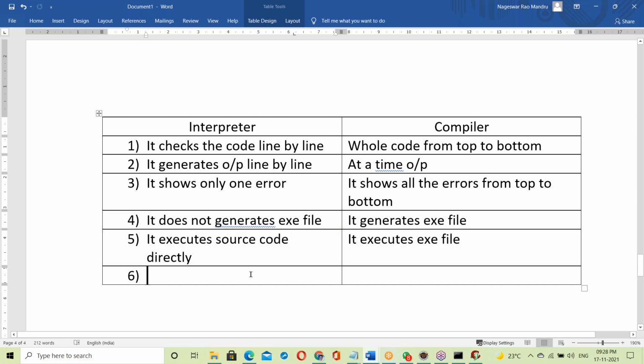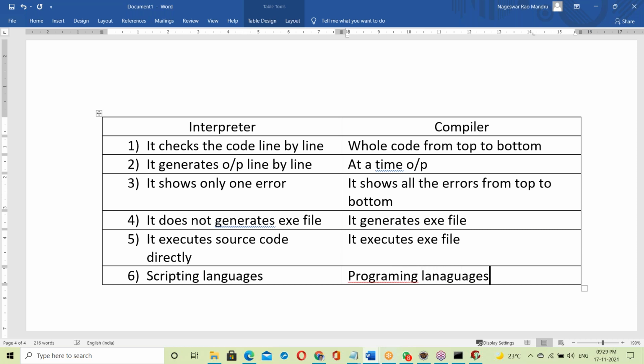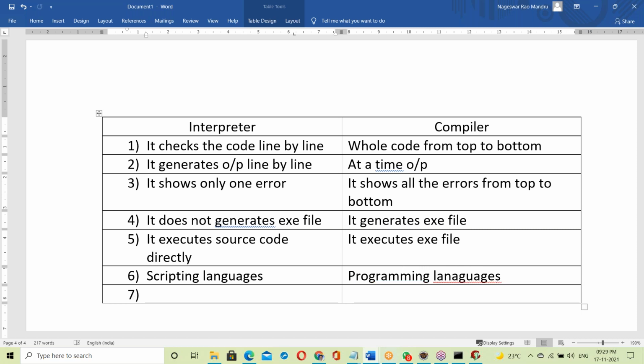Next, interpreter based languages are called scripting languages, and these others are programming languages. Scripting means that it can be modified anytime. Programming, you cannot modify.